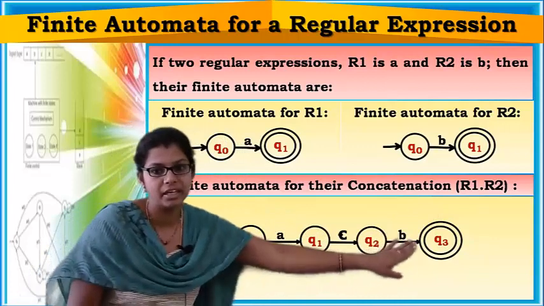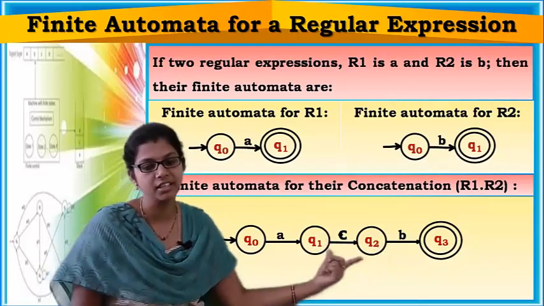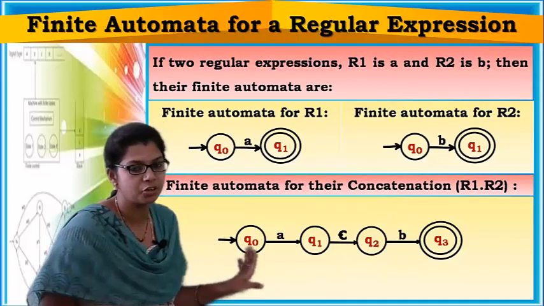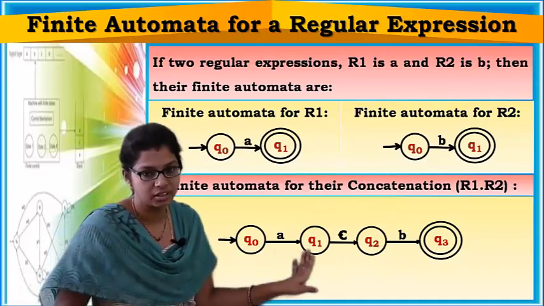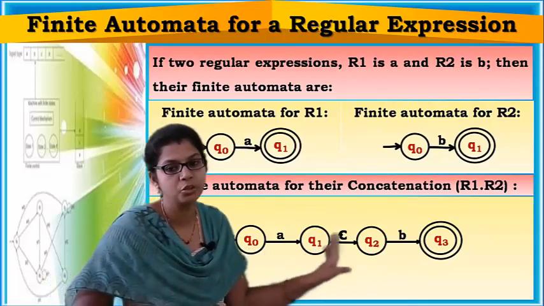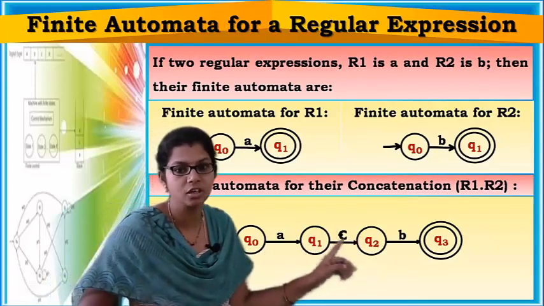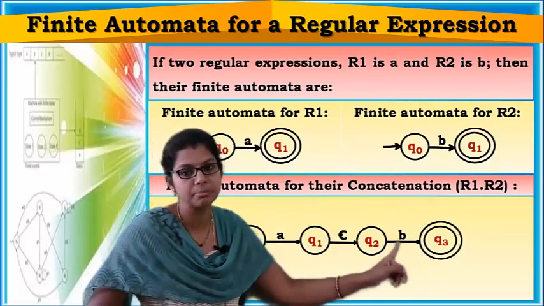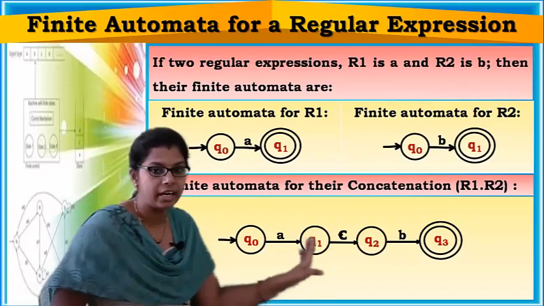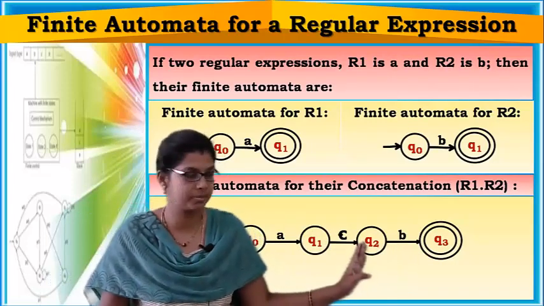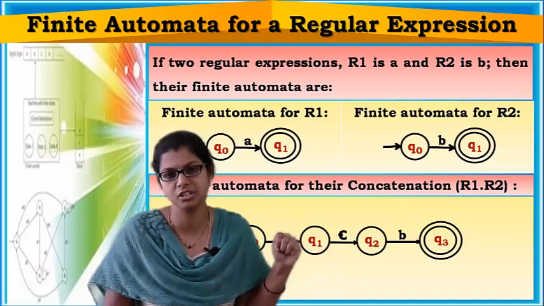Between A and B, I have added an epsilon transition. From the initial state you move to Q1 on input symbol A, then from Q1 to Q2 on input symbol epsilon, and from Q2 to Q3, which is the final state, on input symbol B. Means the string AB is getting accepted, which is nothing but the concatenation.